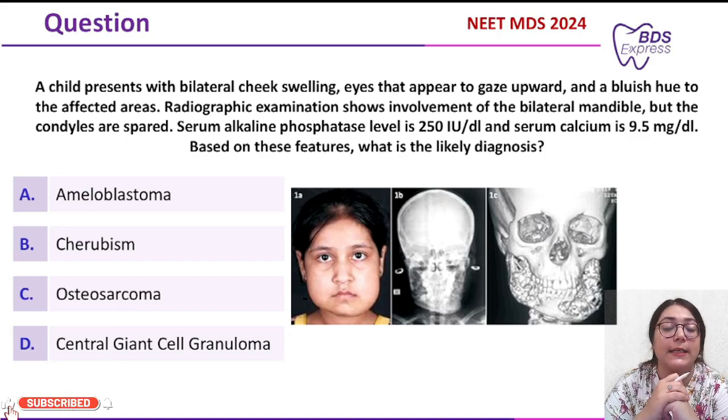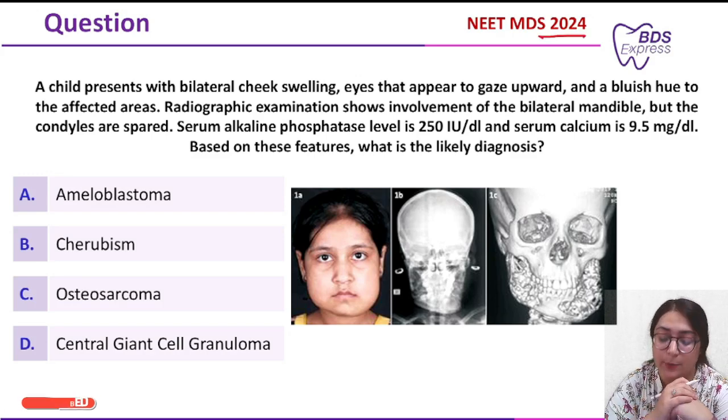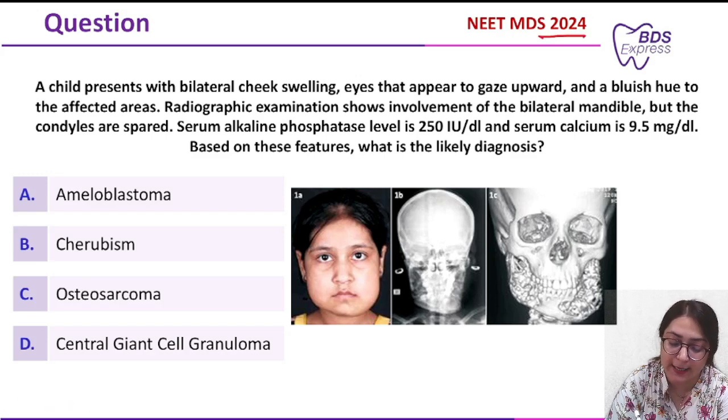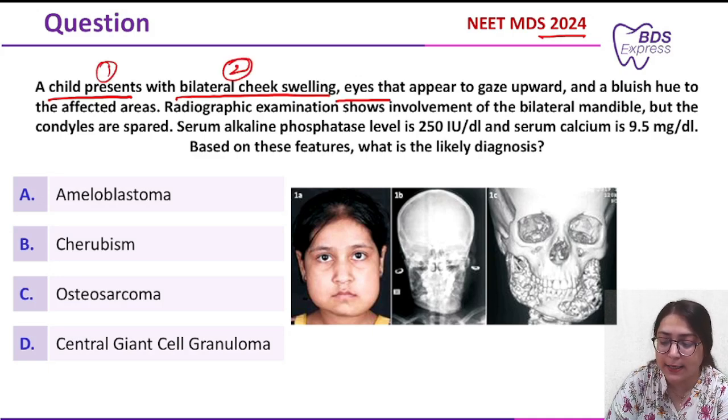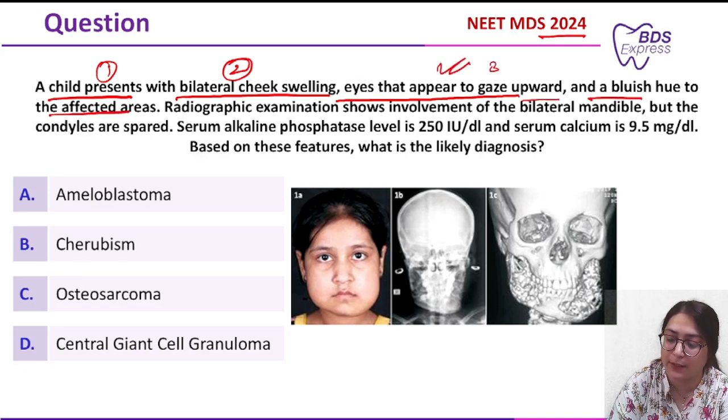In today's class, we'll be seeing this clinical question from oral medicine, and this question was asked in the year 2024. Now, the question was, a child presents with bilateral cheek swelling. So, this is important. This is also important to note. Eyes that appear to gaze upward and bluish hue to the affected area. Very important thing to note.